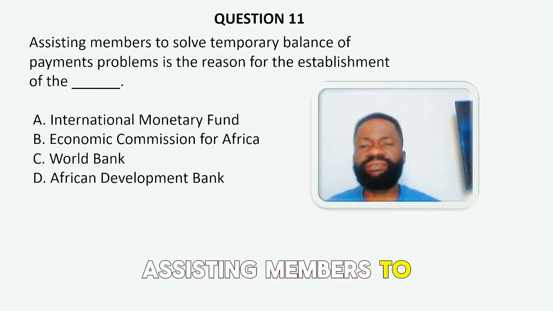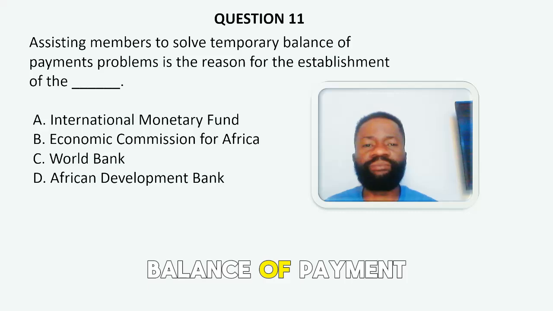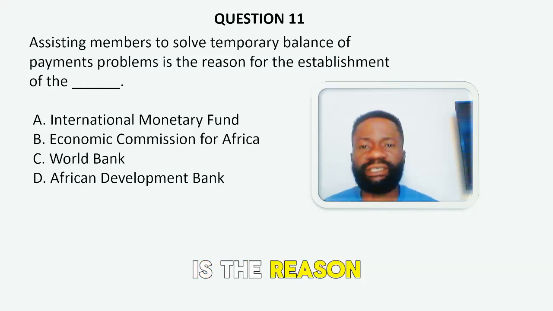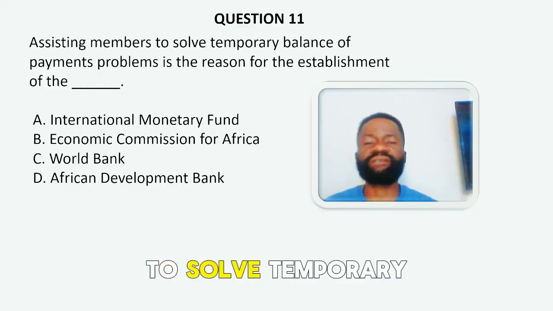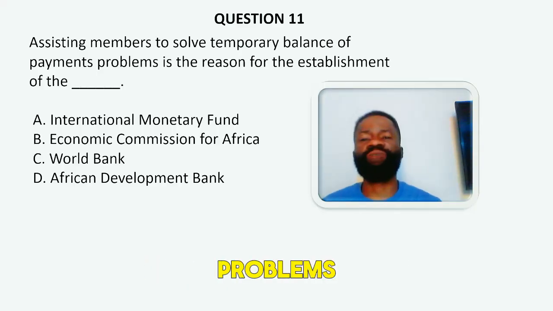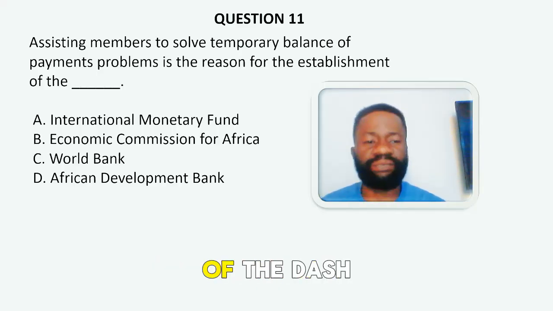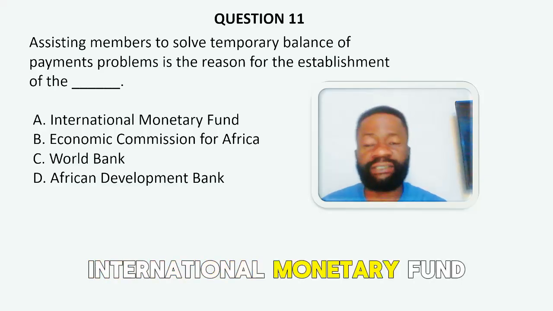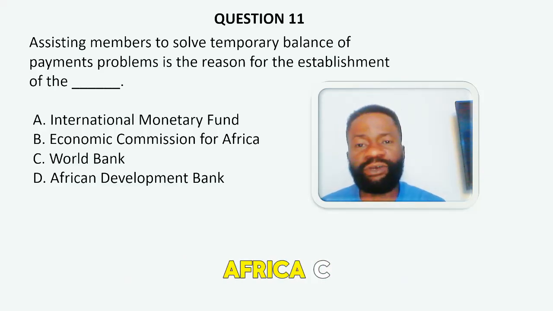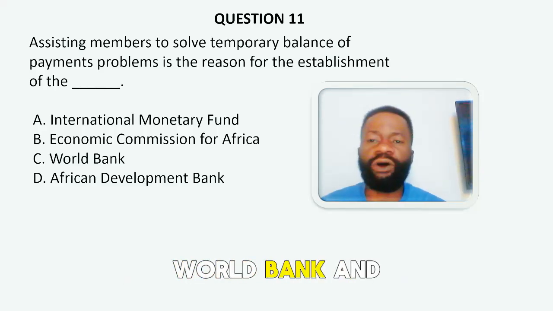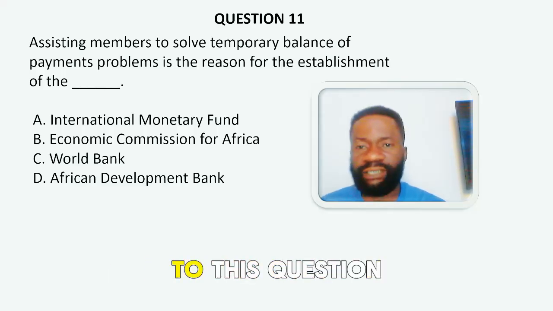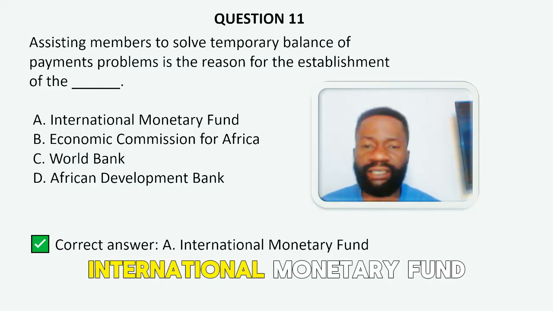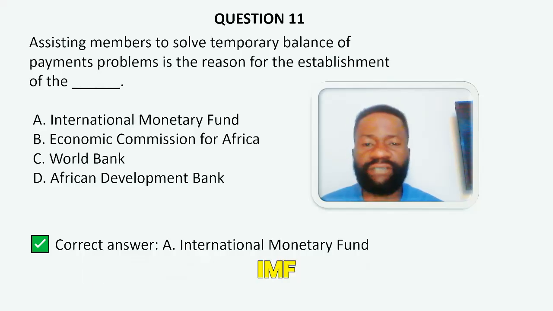Question 11. Assisting members to solve temporary balance of payment problems is the reason for the establishment of the dash. A, International Monetary Fund. B, Economic Commission for Africa. C, World Bank. And D, African Development Bank. The correct answer to this question is option A, International Monetary Fund, IMF.